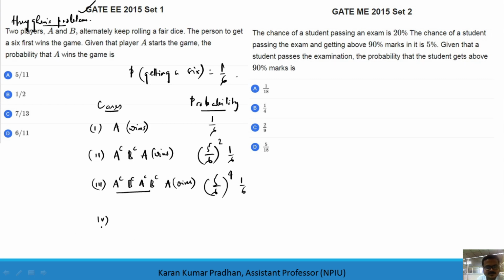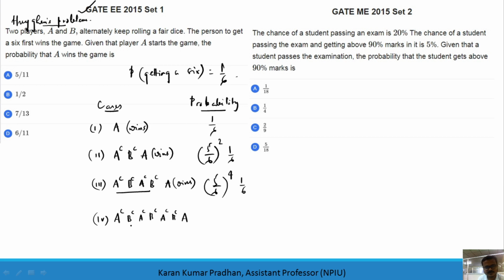Similarly, let's go for the last set of trials; it will just go on infinitely. So A complement, B complement, A complement, B complement, A and B complement, then A wins.